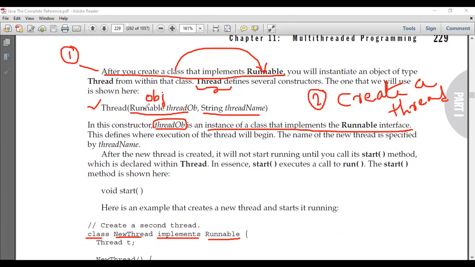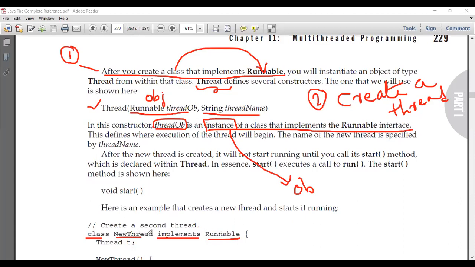The first argument is nothing but an object. This thread object is an instance of a class that implements the Runnable interface. In other words, threadOb is an object of a class that implements the Runnable interface. You see, class NewThread implements Runnable.